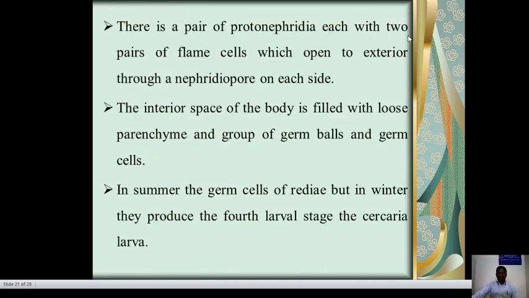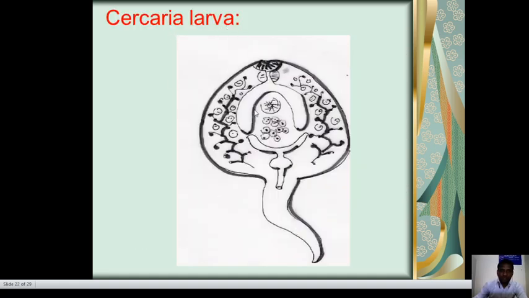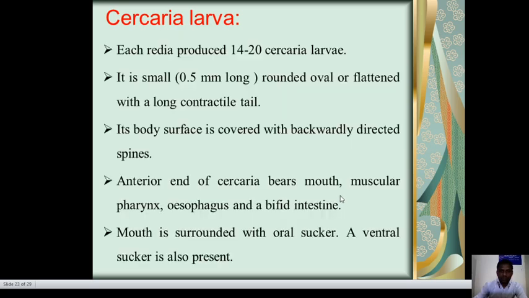There is a pair of protonephridia, each with two pairs of flame cells, which open to the exterior by a nephridiopore on each side. The interior space of the body is filled with loose parenchyma and a group of germ cells. In summer the germ cells of the redia, but in winter they produce the fourth larval stage, that is the cercaria larva. So this is the cercaria larva.